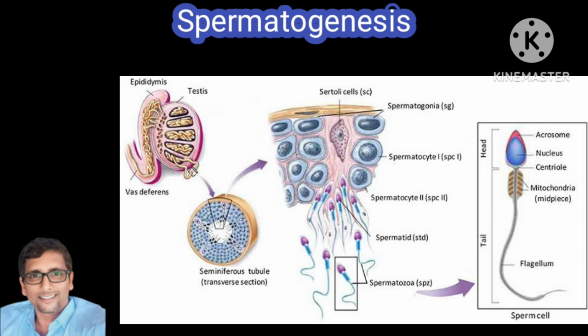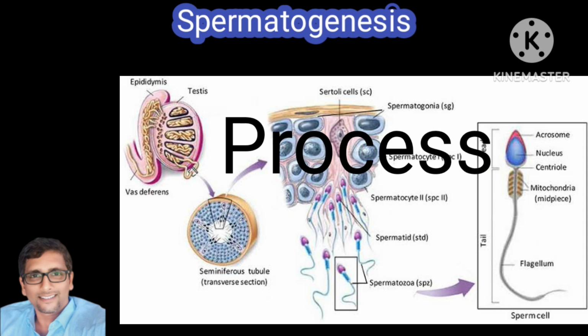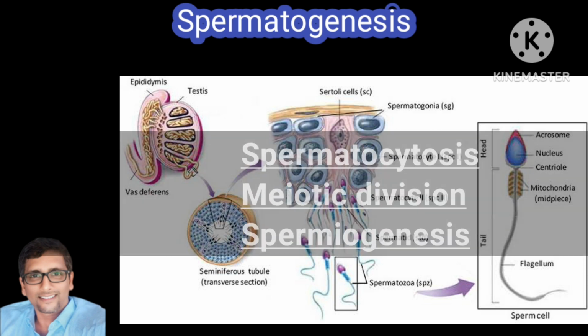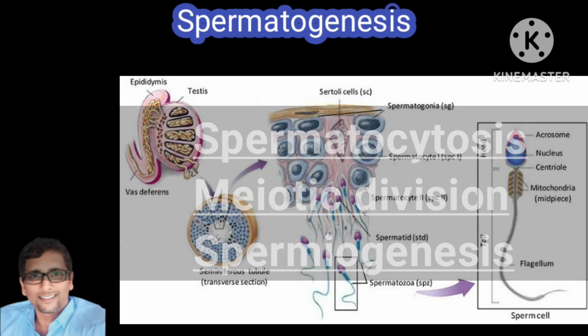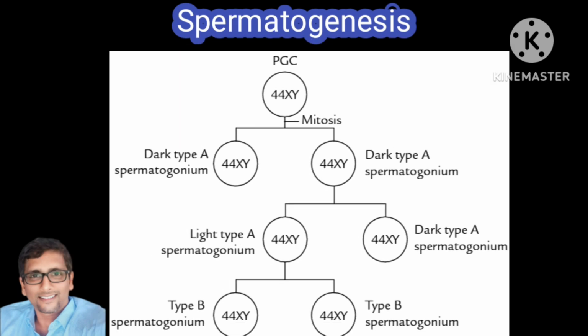What are the processes to form spermatogenesis? It occurs in three steps. Remember, three steps: spermatocytogenesis, meiosis, and the process of spermiogenesis. First, we'll see spermatocytogenesis. It is the conversion of spermatogonia to the primary spermatocyte. The primary spermatocyte is the largest cell in the seminiferous tubules.